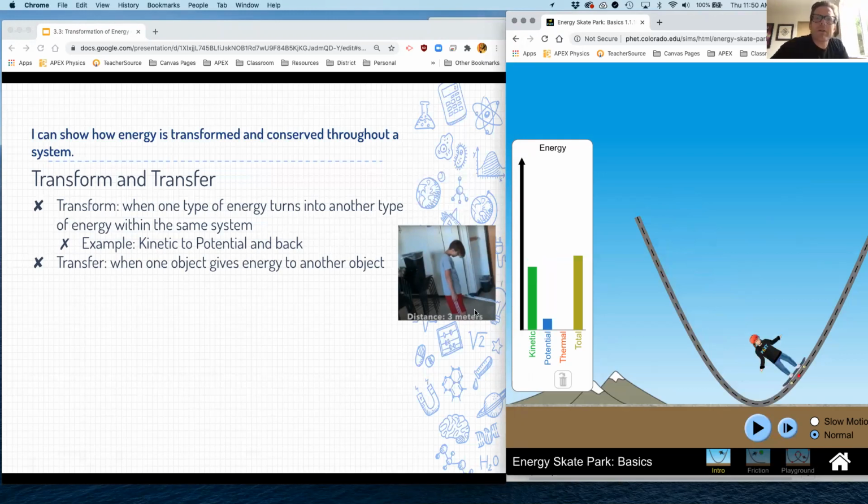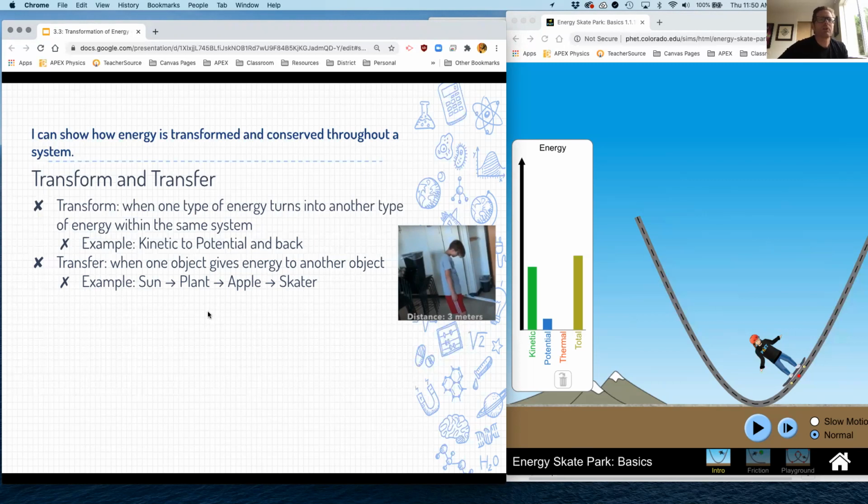So up here, you remember from the ball and ramp lab, we took energy and we used our muscles to put the ball on top. So we're taking energy from our body and putting it into the system, which was the ball and the ramp. In the example we just used, the transfer of energy went from the sun to the plant to the apple to the skater.